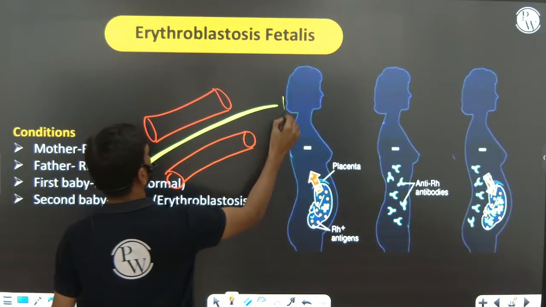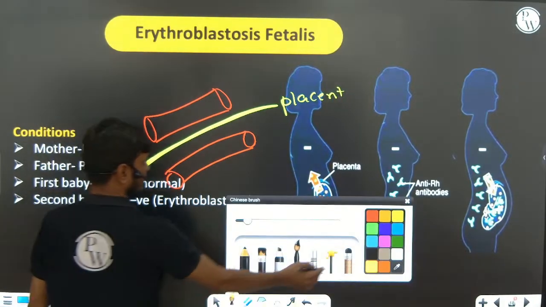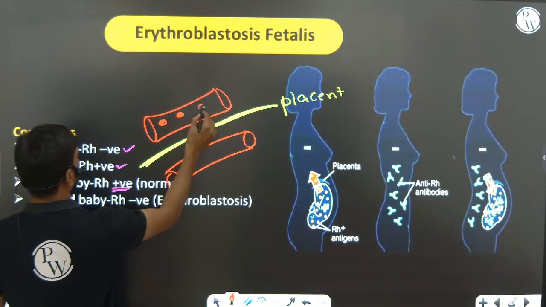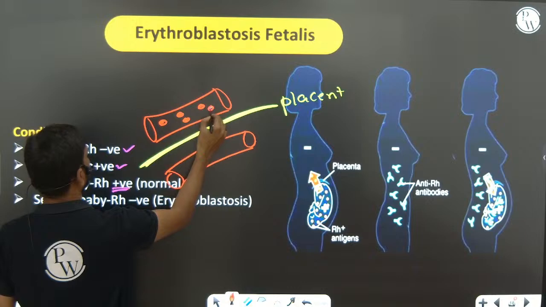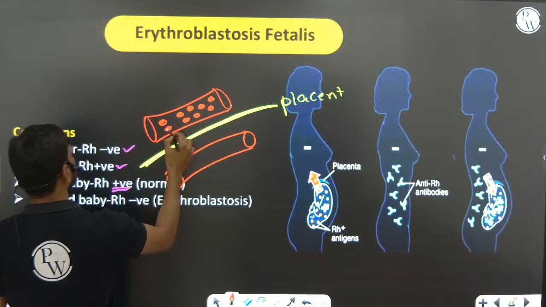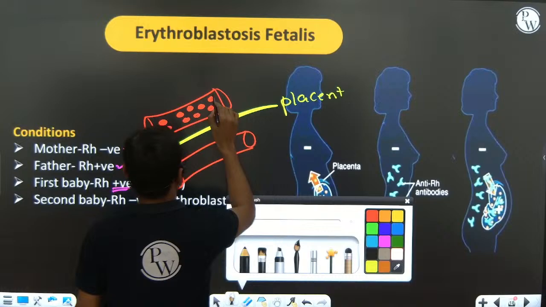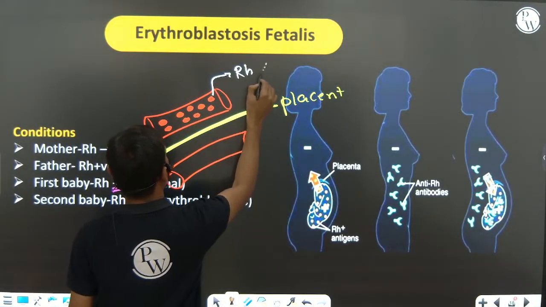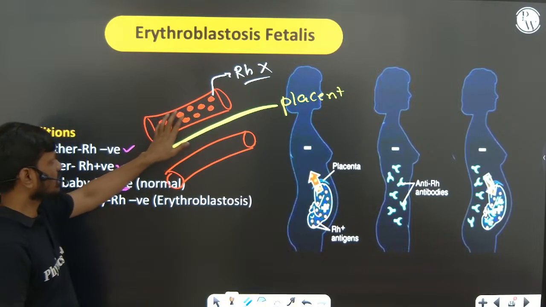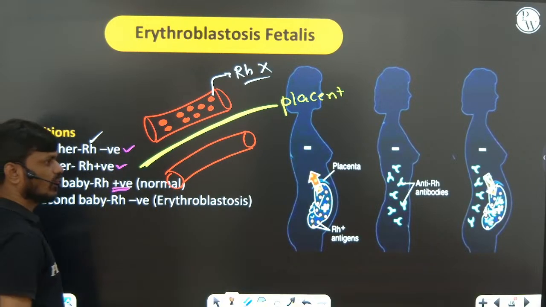This is the placenta. Now you can see the mother is RH negative. These are RBC. On the RBC surface there is no RH antigen. The mother's RBC does not contain any RH antigen because she is negative.